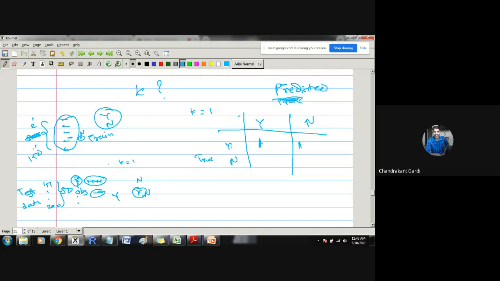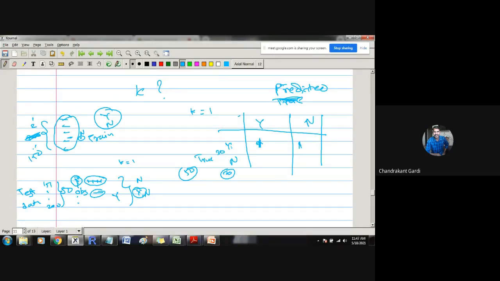At the end of this entire thing, once we classify all these 50 observations, we can have a table-like structure. Say in the data of 50 observations, there were 30 yes observations and 20 no observations.